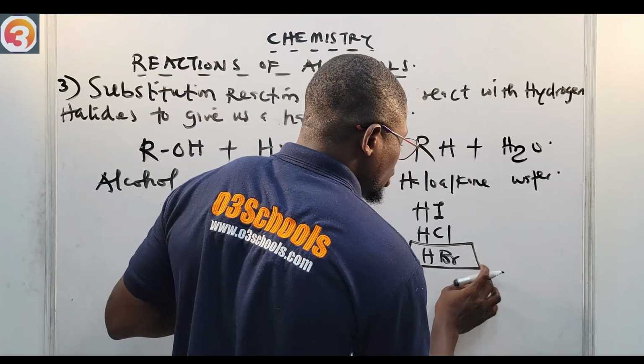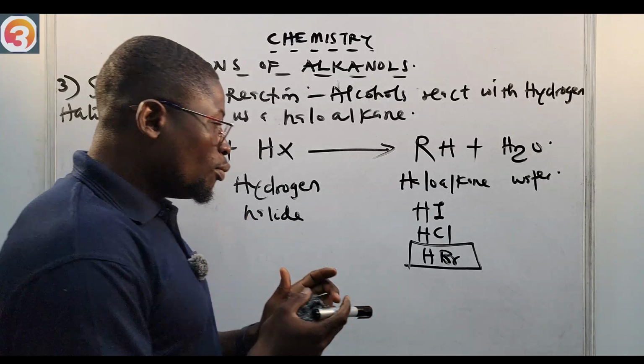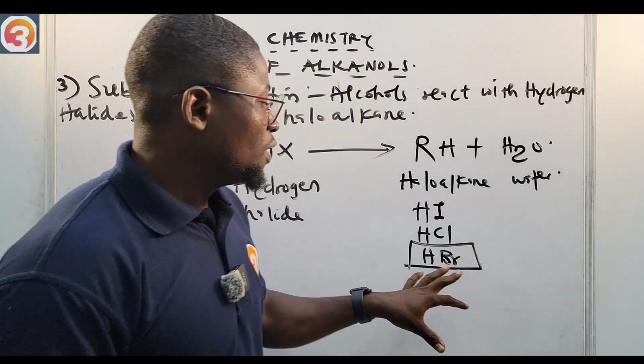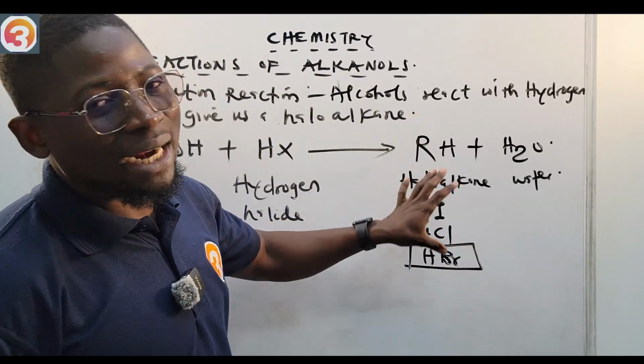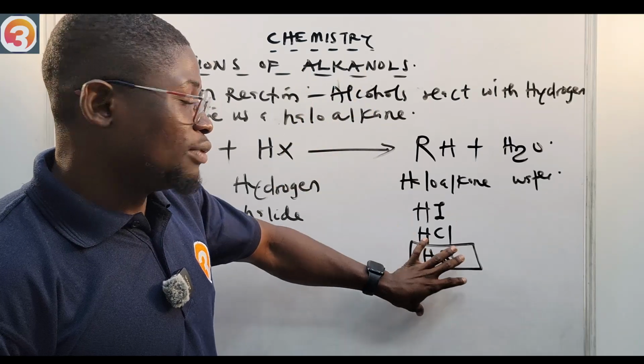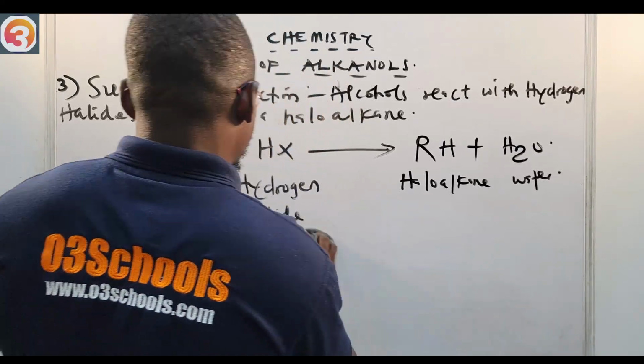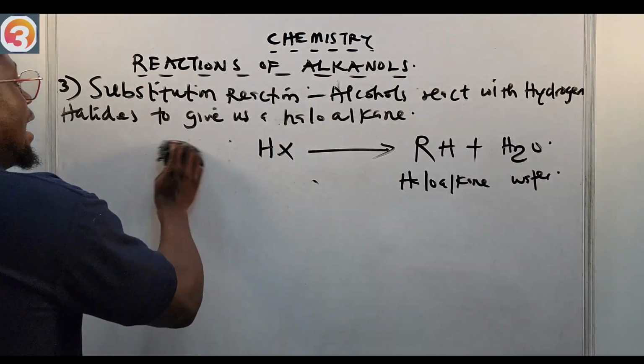Alcohols react better with hydrogen bromide. You must take note of that. They react much better, they are more reactive with hydrogen bromide than hydrogen chloride and hydrogen iodide. Take note of that. So that's why the halogen we're going to use here is bromine, because it is more favorable to the alcohols.